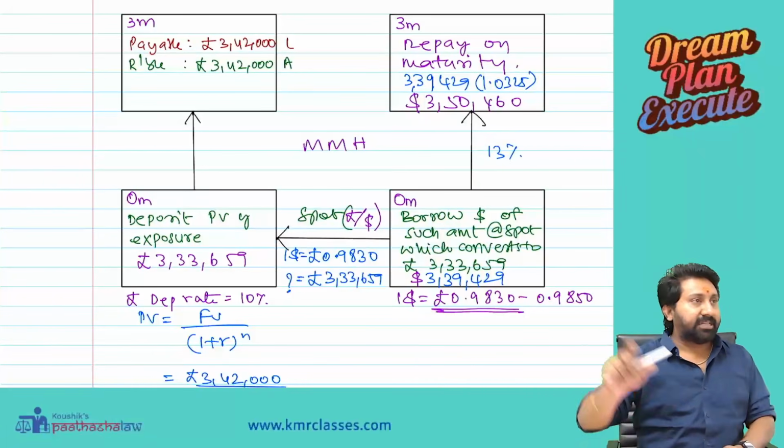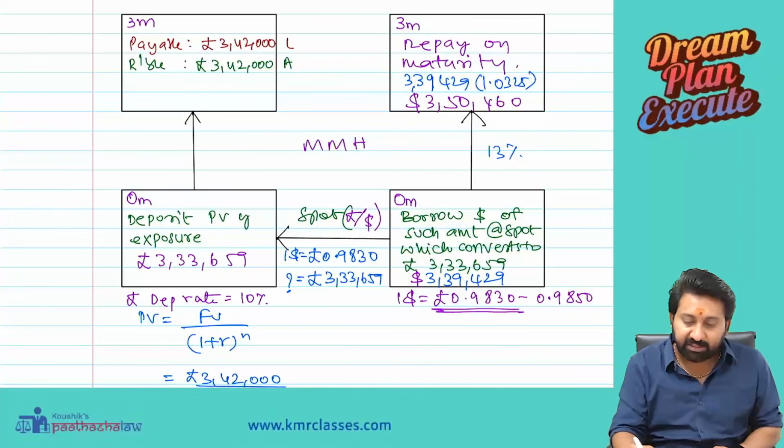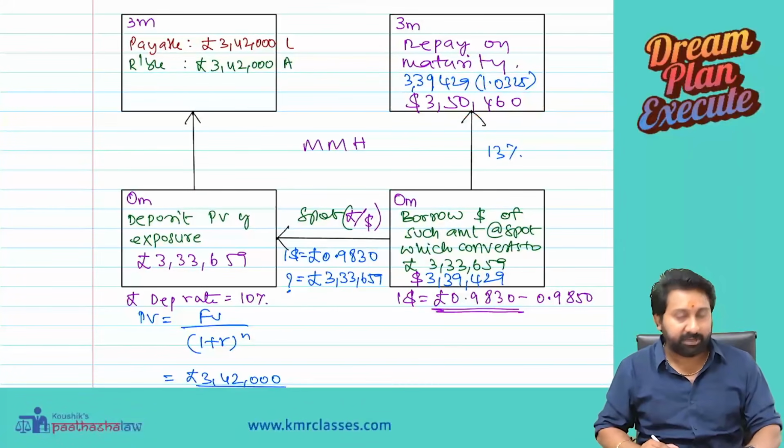This is the net payment using money market hedging. So 350,460. Let us check whether this answer is right or not.